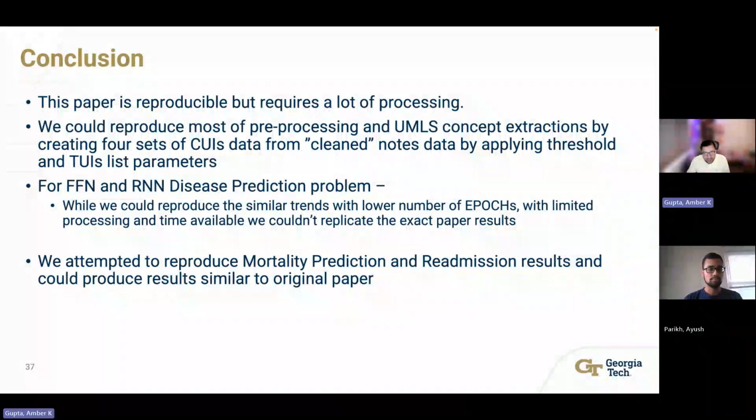In conclusion, this paper is reproducible, but requires a lot of processing. We could reproduce all pre-processing steps. For FFN and RNN disease problems, we could reproduce the trends and get closer to paper numbers with lower numbers of epochs, but we did not replicate the result in absence of more processing time. Mortality and readmission prediction are also reproducible.